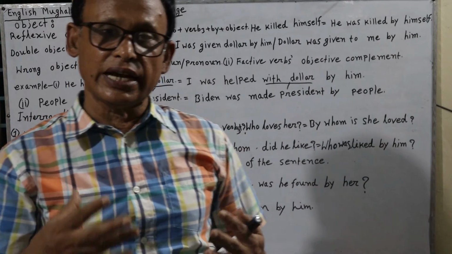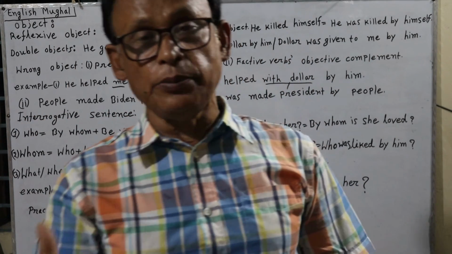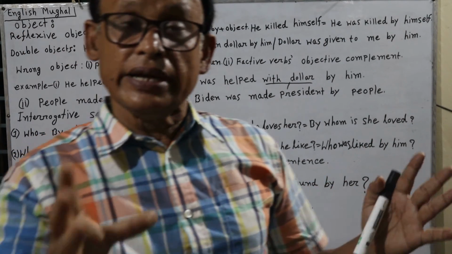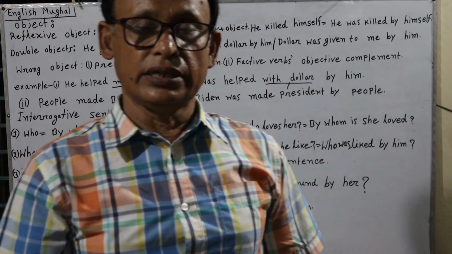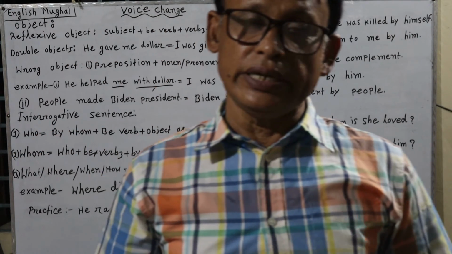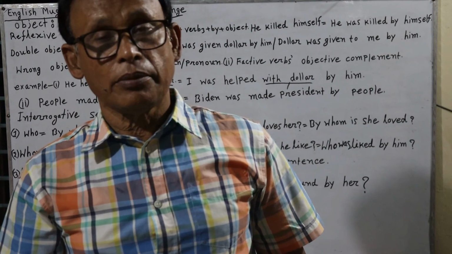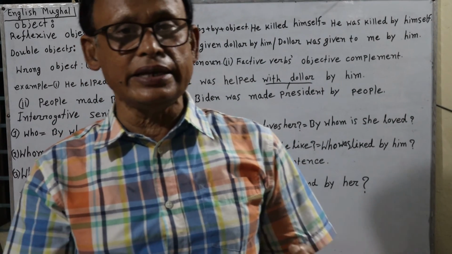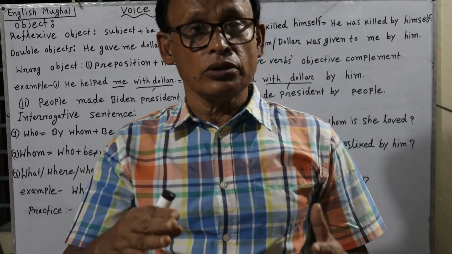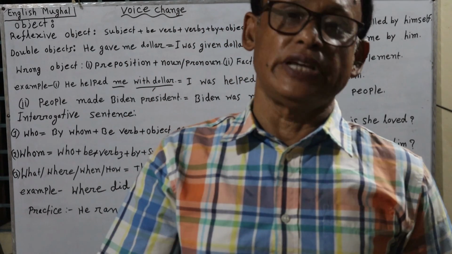Also, we have discussed how to make active voice into passive voice, and the different kinds of interrogative sentences. Again, we request the disciples to learn all my classes regarding voice. Then you shall have clear knowledge about this subject.